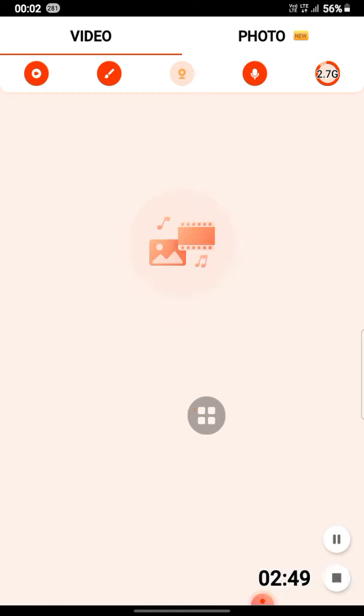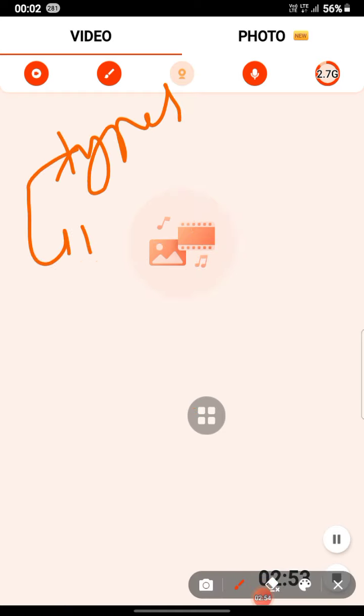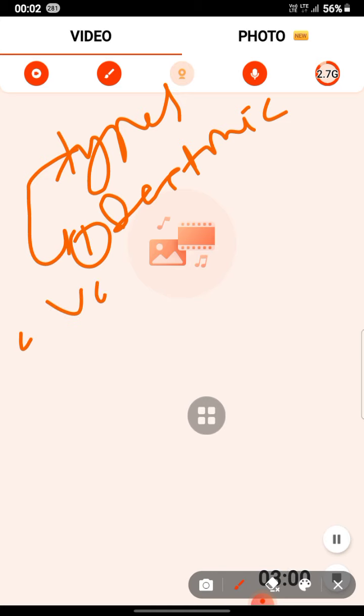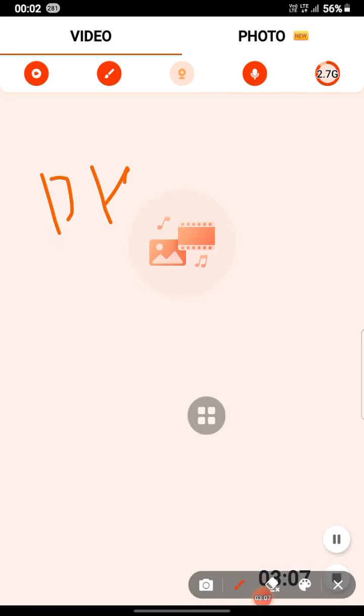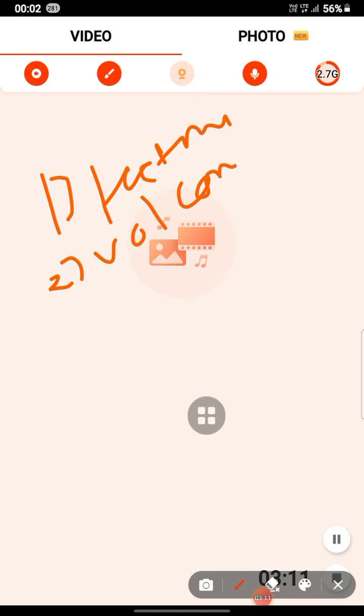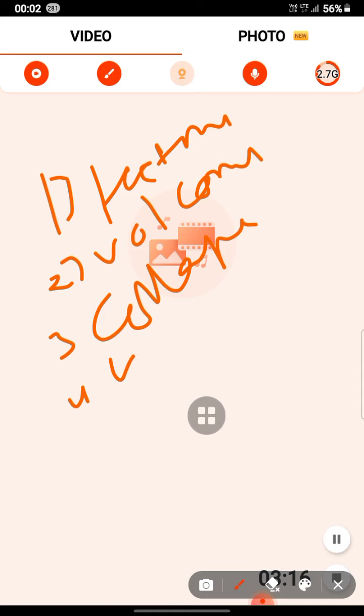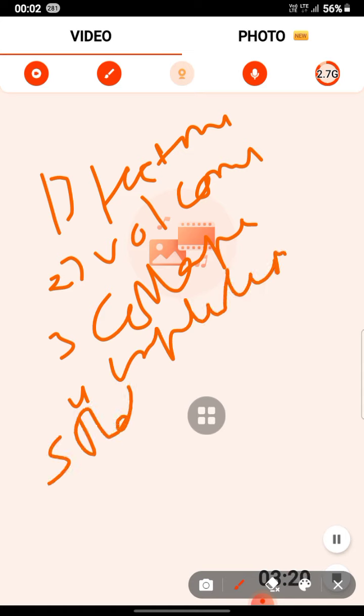Types of the earthquake. First type is tectonic earthquake. Second is volcanic earthquake. Third is collapse. Fourth is explosion. And fifth is reservoir.